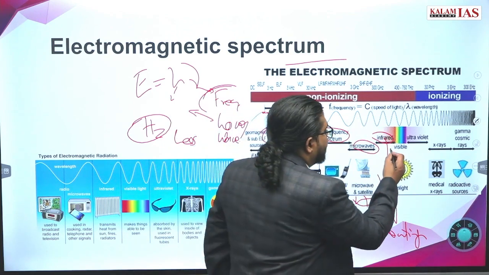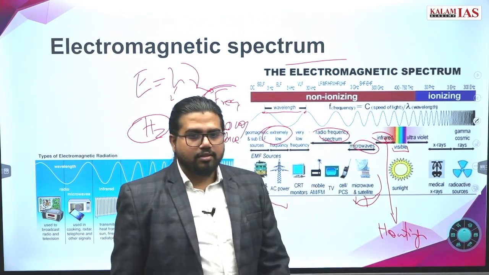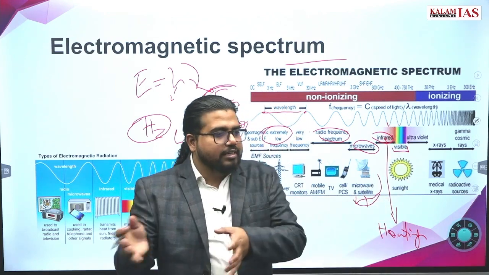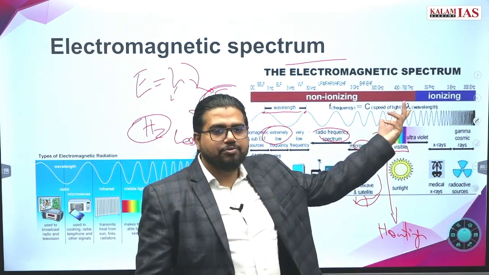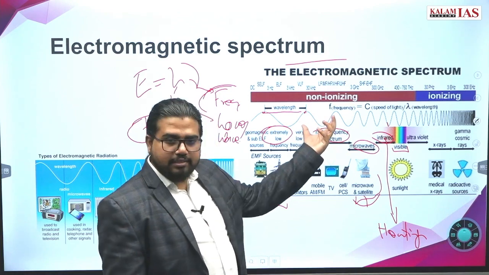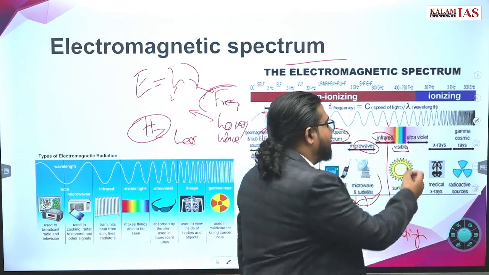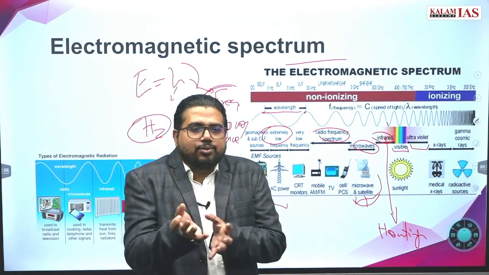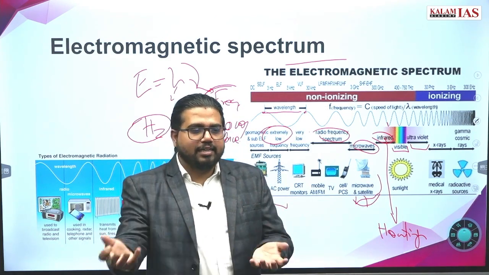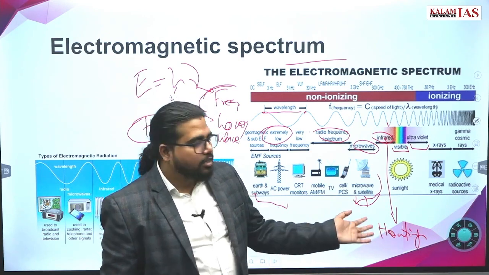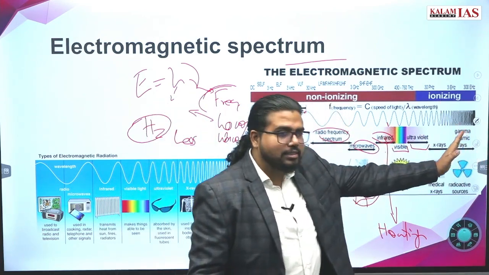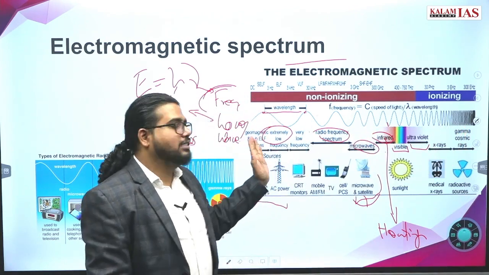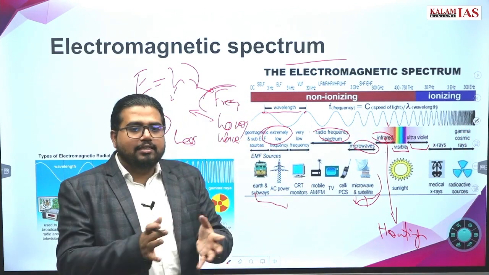After this there is a small band of light that is called visible light. What is the wavelength range? Around 300 to 700 nanometers is the range of visible light wavelength. After visible light, the higher energy waves are UV rays. They carry more energy, that's why they cause burning, skin cancer, all these alterations. Waves above this can create health issues. Waves below this are not going to create that much of a health issue.